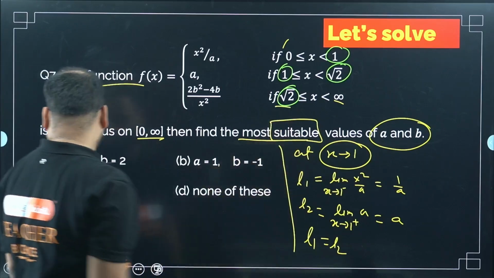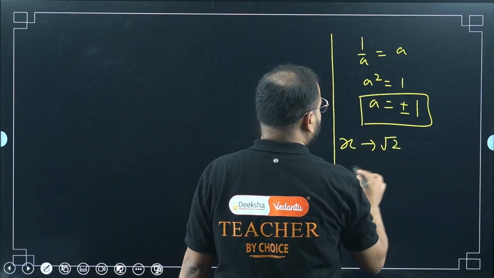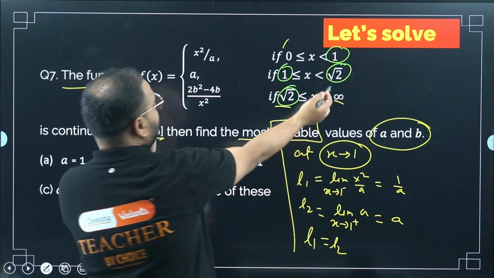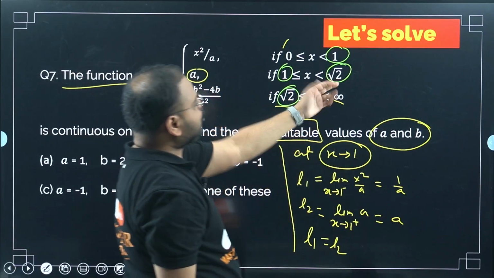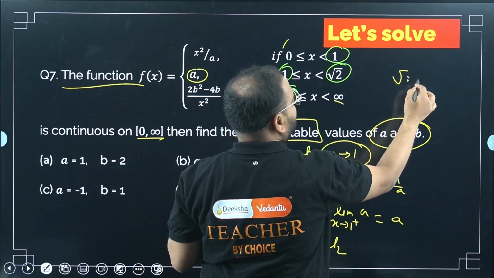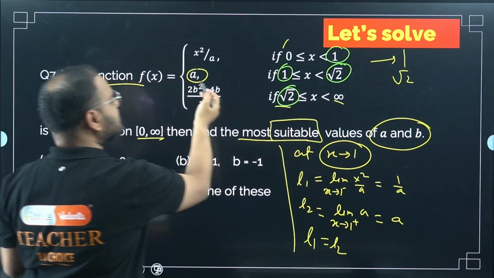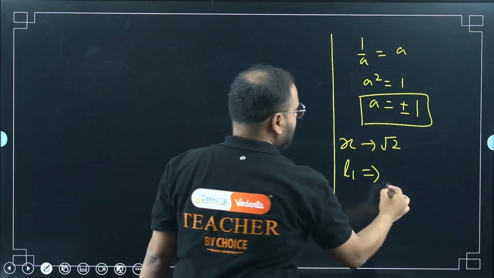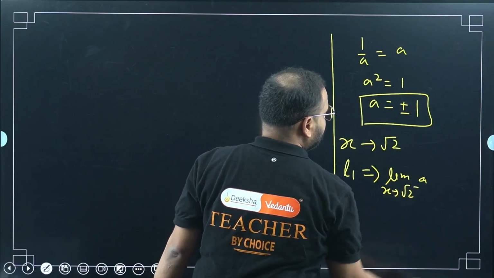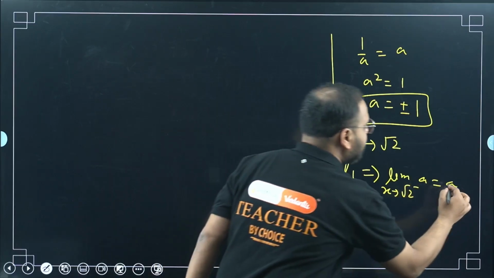x tends to root 2. Next point is when x tends to root 2. Let's find my L1 again. Same approach. L1 will be simply a. On the left hand side of root 2 will be a value less than root 2, so x less than root 2 means a. Limit of a when x tends to root 2 from left side, the answer is simply a, because there's no x.